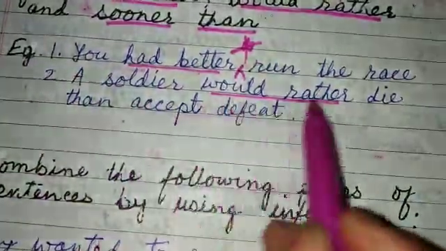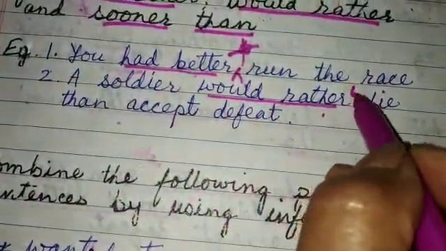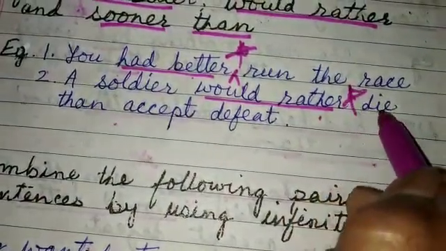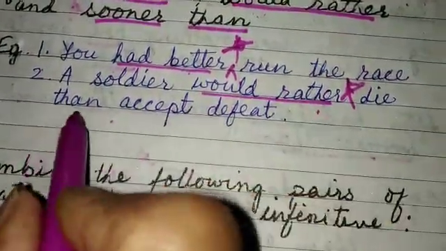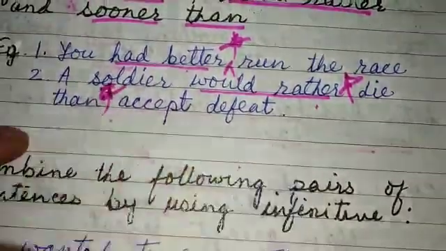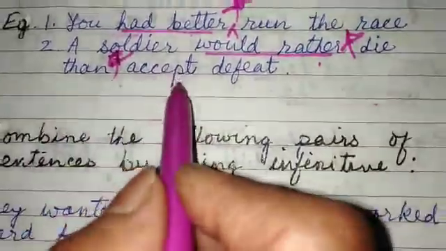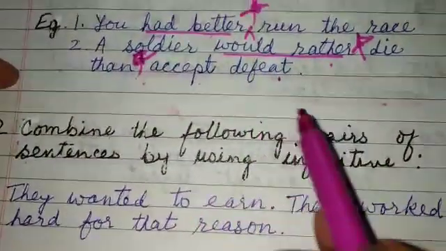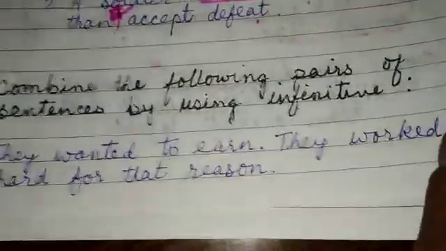Then, "A soldier would rather die." It can't be "to die". It is "die", a bare infinitive. Then, after "than" also you can't use "to". If you use it, the sentence will be grammatically wrong. So now children, after this, let's do the exercise.